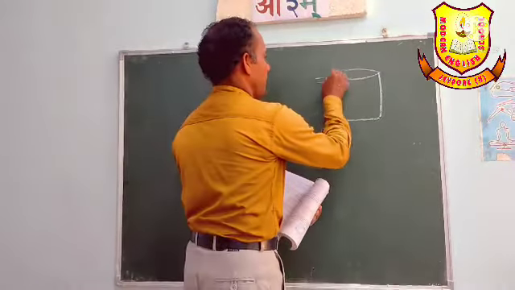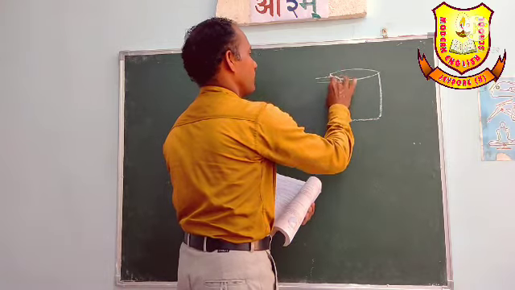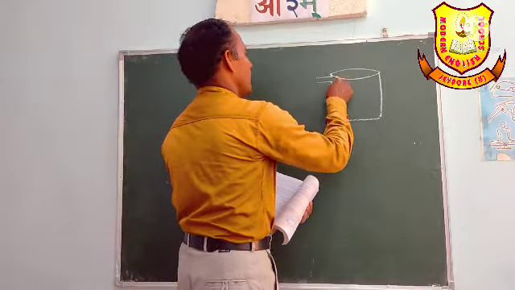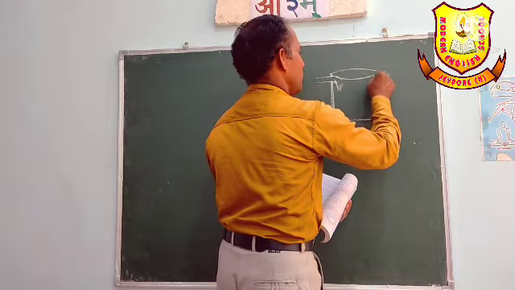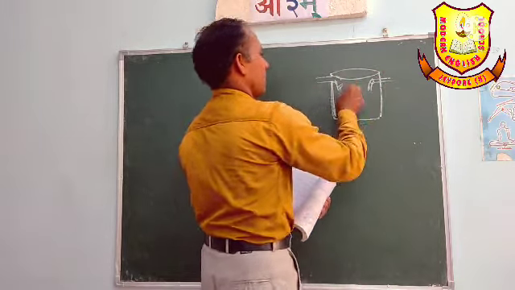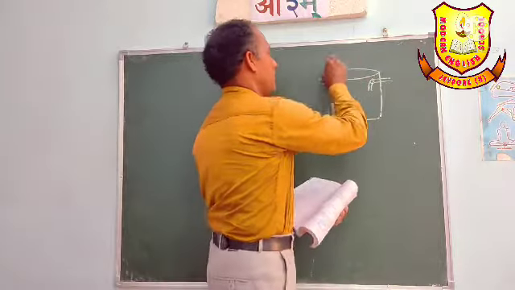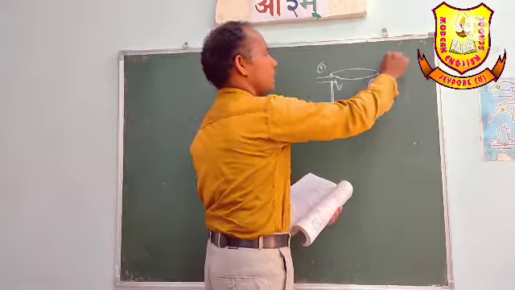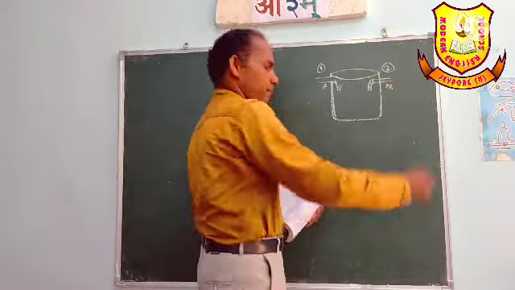One here, one water tap. And here also another water tap. So here is the water coming and here also water coming to fill the tank. Two taps are there. Here tap number 1 and this is tap number 2. Or this is A, this is B.